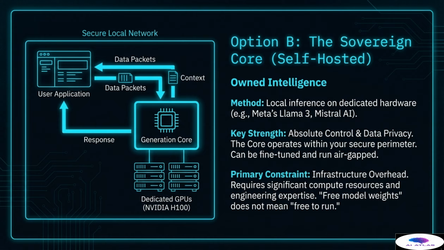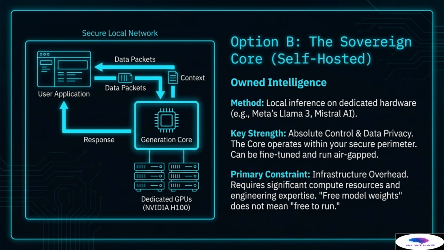However, this level of control comes with a steep primary constraint: significant infrastructure overhead. Running large, state-of-the-art open-source models requires enormous upfront capital expenditure for compute resources and specialized, ongoing engineering expertise to manage the inference stack. It is a critical misconception to believe that free model weights translates to free to run. The operational costs, including cooling, power consumption, and maintenance of dedicated GPU clusters, must be rigorously factored into the total cost of ownership.